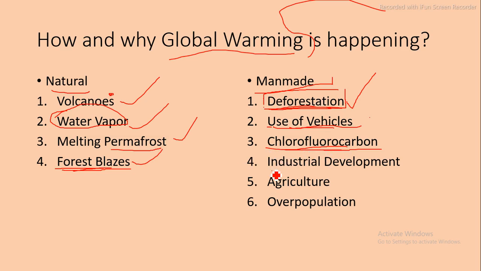Industrial development. Because of industrial development, more greenhouse gases will be released into our atmosphere, which in turn causes an increase in the greenhouse effect. So an increase in the greenhouse effect causes global warming.